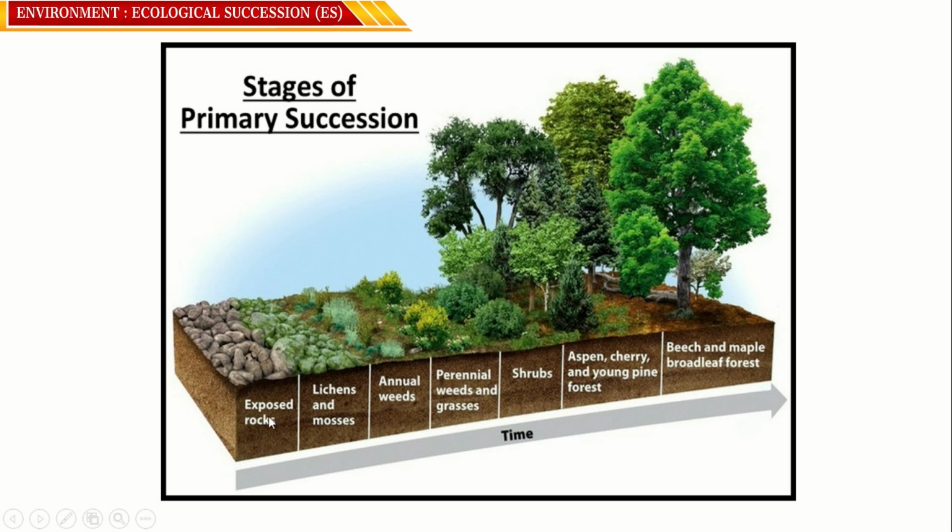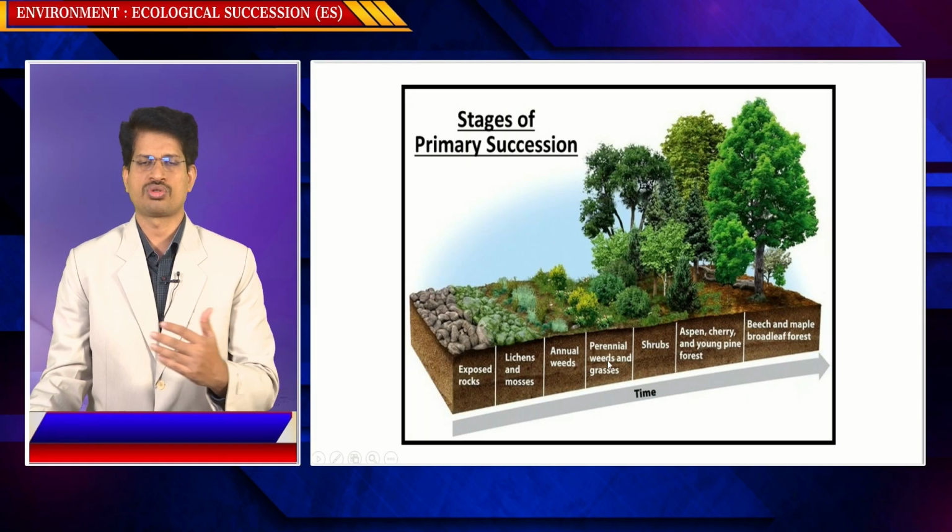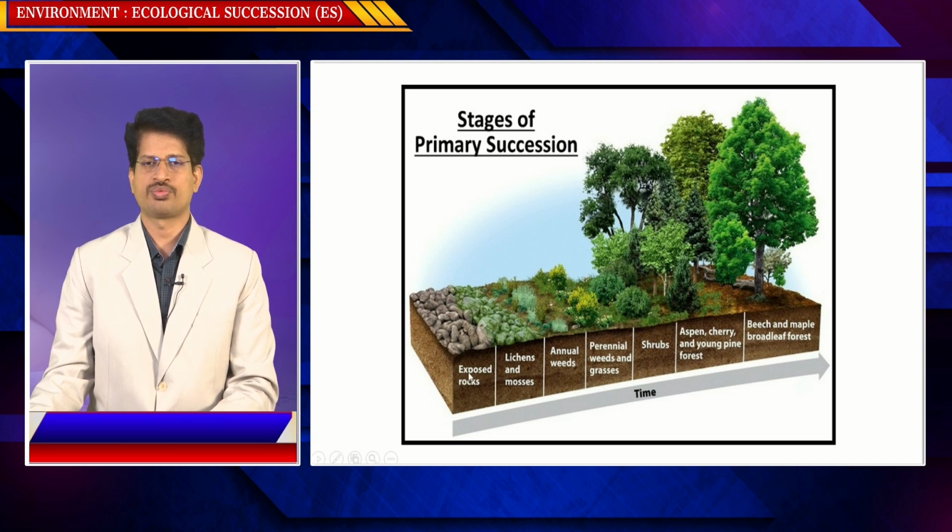In the initial stages of primary succession, there are no pre-existing life forms, only exposed bedrock. Later, simple living beings such as lichens, moss, grass, and a kind of algae develop here. Next, annual weeds, which can live for about a year. Next, perennial weeds, which can live for a longer duration, and shrubs. Gradually, large trees, the angiosperms, which can live for a longer duration, can be observed in this process of succession from pioneer species to climax species.